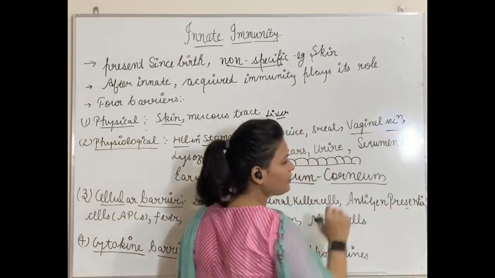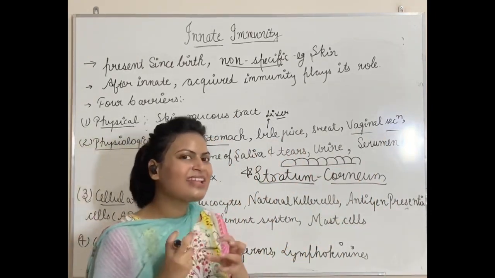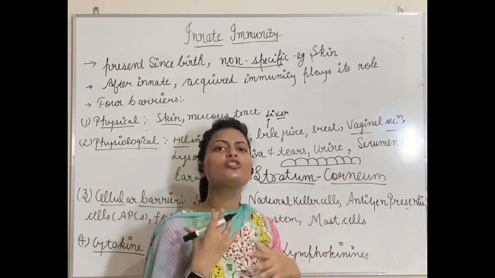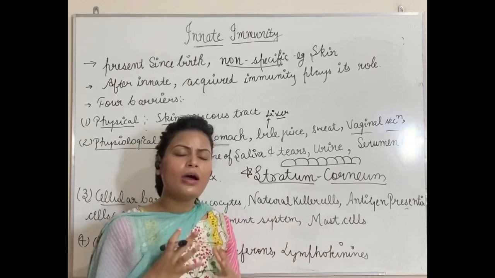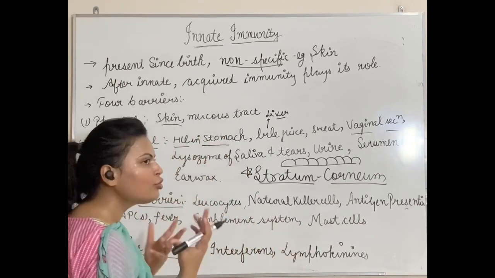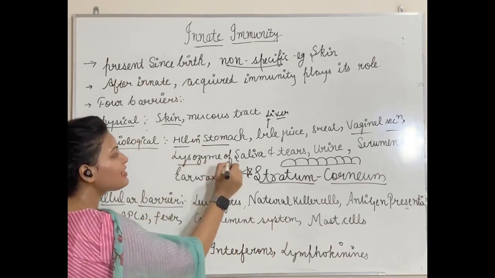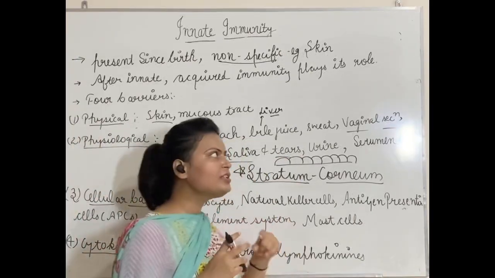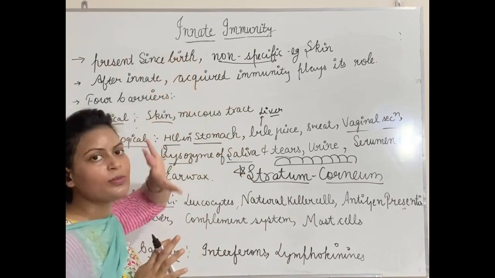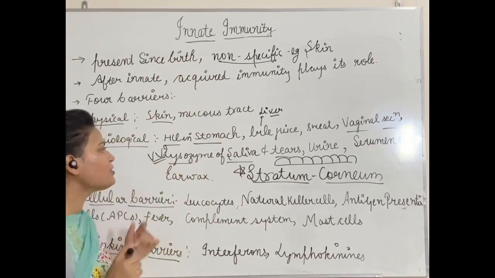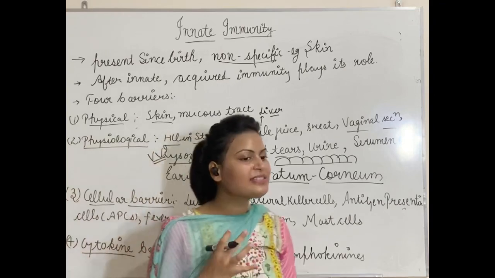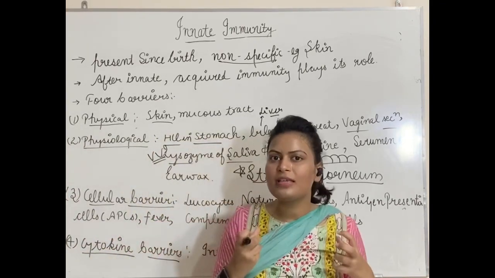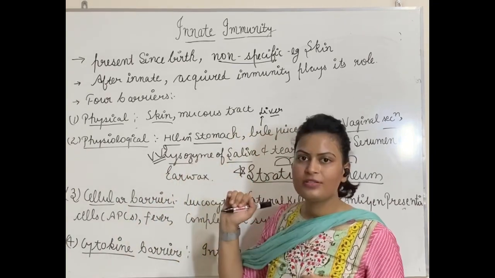Vaginal secretion. It is a kind of mucus and slimy secretion which is secreted by the female genital organ, that is the vagina. So it also protects the vagina from growth of harmful microorganisms. Then there is lysozyme of saliva and tears, and this is very, very important. Again, actually this whole topic is very important, okay? So lysozyme of saliva, your saliva has an enzyme which is called lysozyme. And not only saliva, even our tears have this enzyme which we call lysozyme.